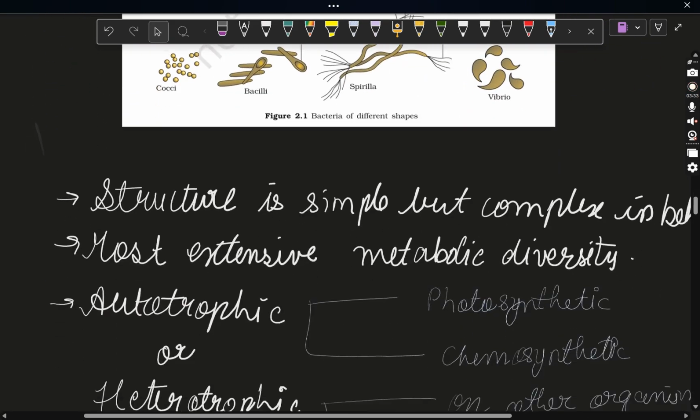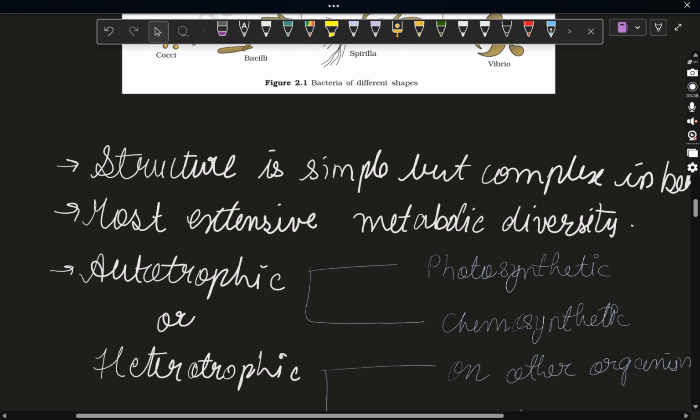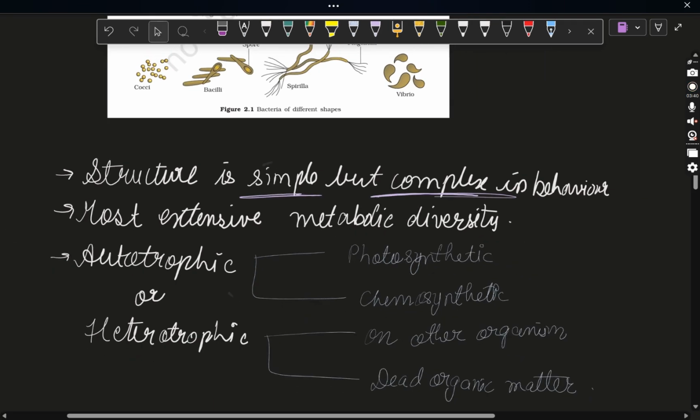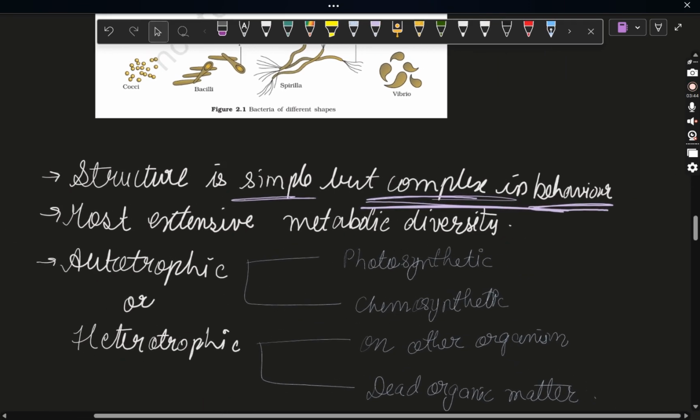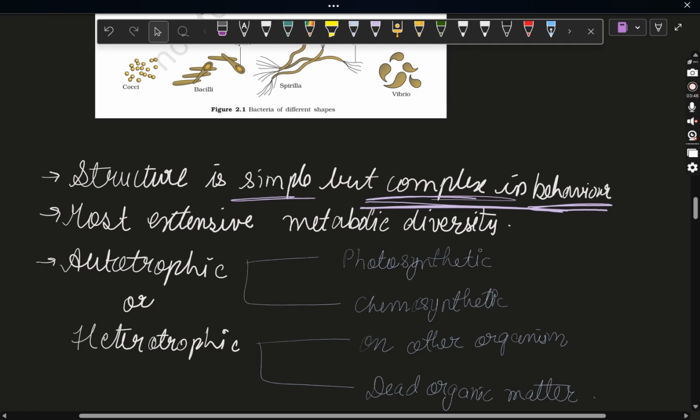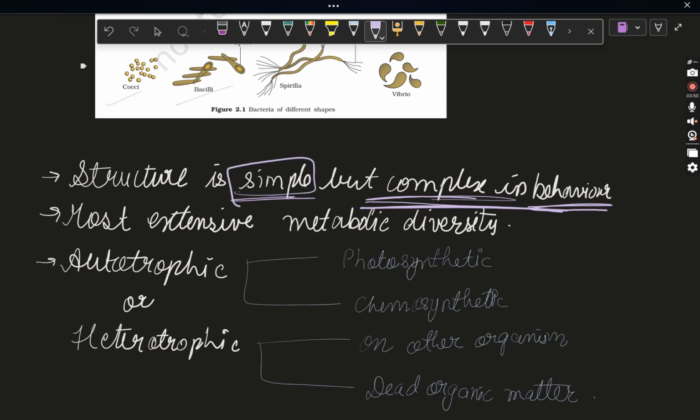Done? Okay. Next is structure. Structure is simple but complex in behavior. Means structure simple hai lekin unka behavior complex hai. You can see that it's spherical, bacilli, spirillum, or vibrio, but all the mechanism, all the reproduction and metabolism they do, it's complex in behavior.